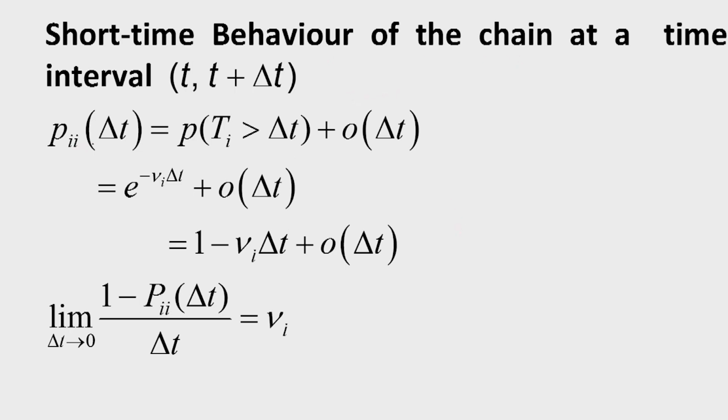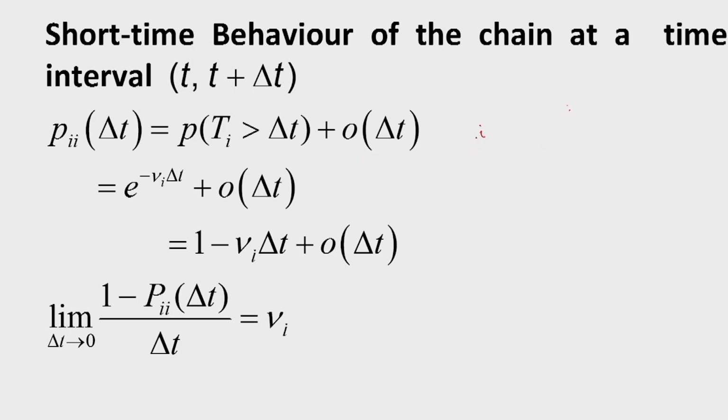Now, P_ii(delta t) is the probability that the state holding time T_i is greater than delta t, and that means there is no transition during the time t and t plus delta t, plus o(delta t). This o(delta t) takes account of the case where there are multiple transitions, where the chain goes from state i to state j and again comes back to state i.